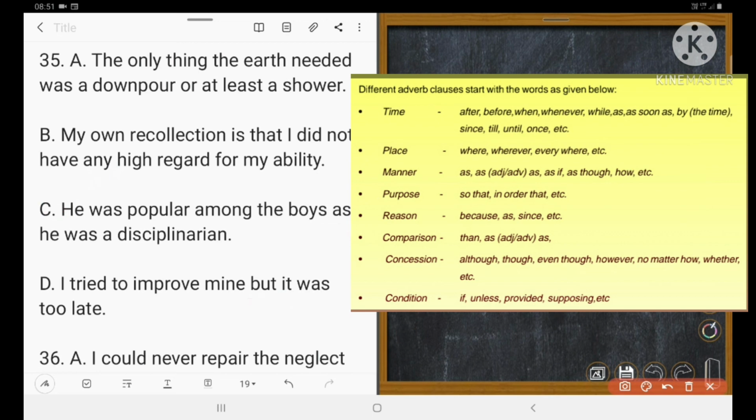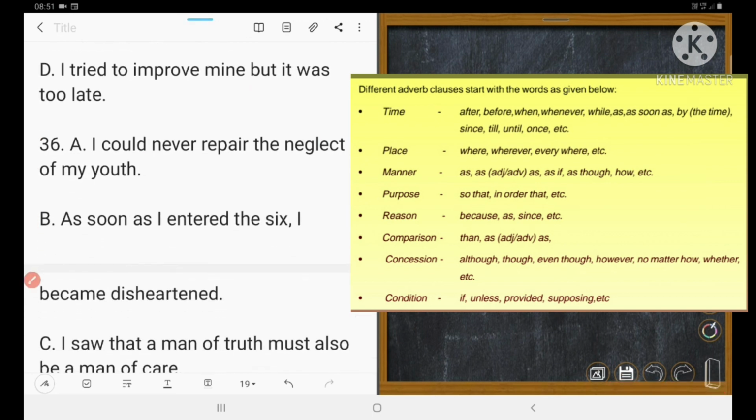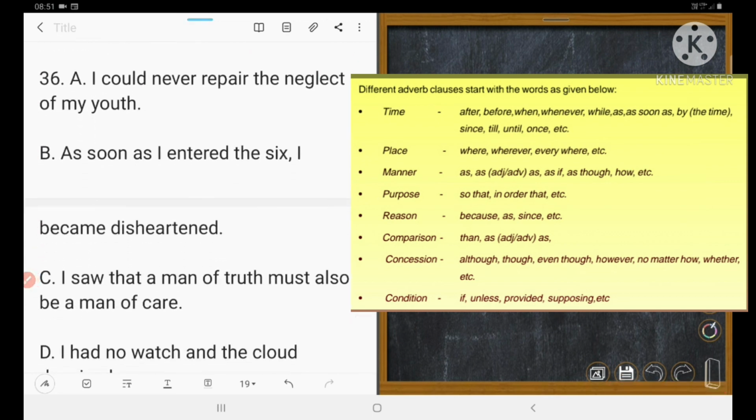Right. Next one is I could never repair the neglect of my youth. This is a simple sentence. As soon as I entered the class, I became disheartened. Here as soon as is used. So the right answer is B. The correct answer is B. Let's see C. I saw that a mouth. Here the that clause is just after the verb. It is a noun clause.